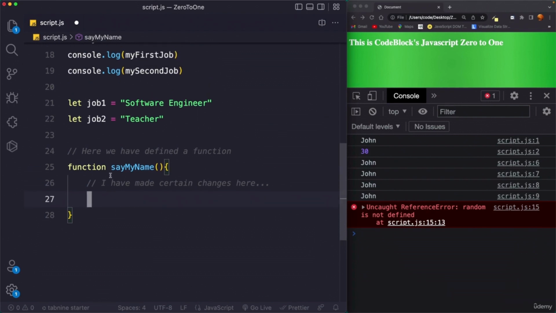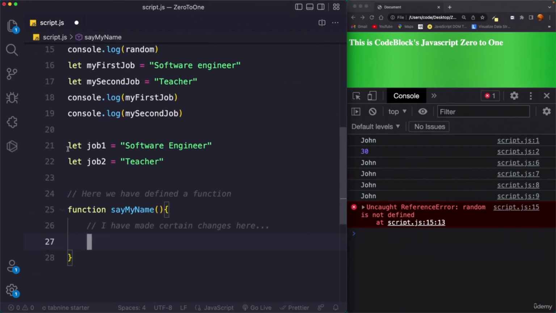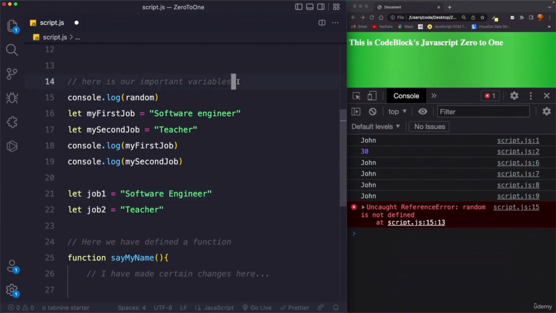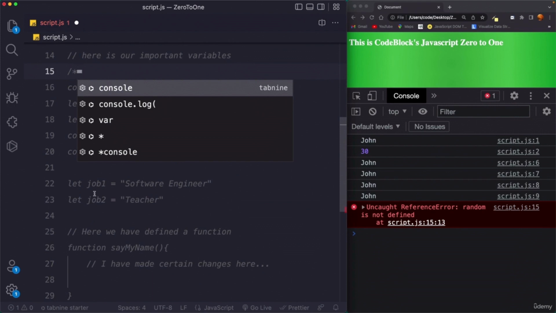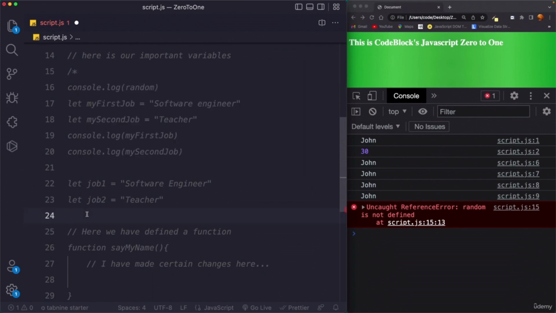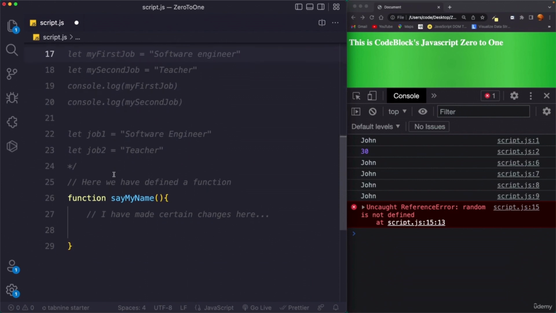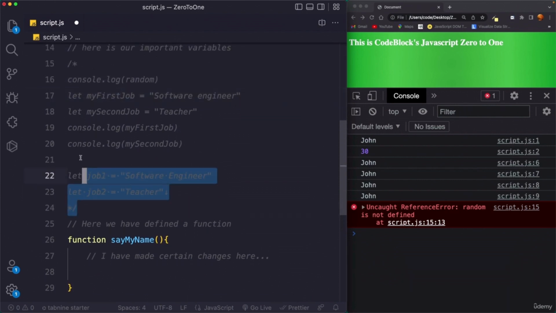Now we can use multi-line comments as well. So we don't have to do something like this. We don't have to press forward slash again and again. Okay, what we can do is that we can use multi-line comments. So multi-line comments start from slash asterisk and end where you want to end the comment with asterisk slash. So between these, whatever code we have will be commented. So this will not be executed by the JavaScript engine. Okay, so this is a multi-line comment and this is a single line comment.